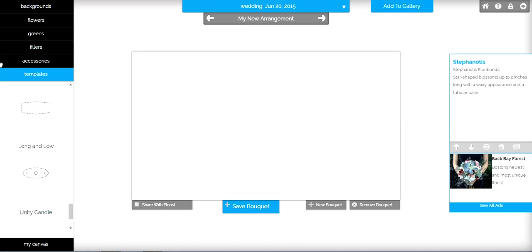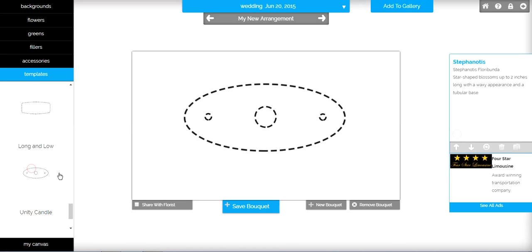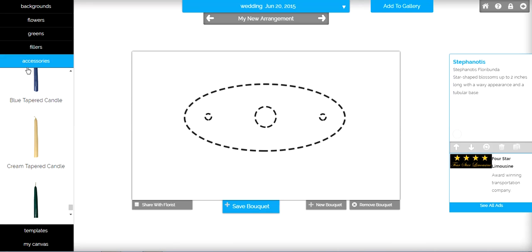We're going to click on the templates, and we're going to go down to Unity Candle, and your template comes up. Don't have to use templates if you don't want to. Then I'm going to click on Accessories, and I'm going to use two different kinds of candles here.